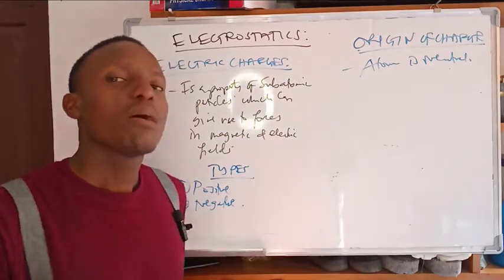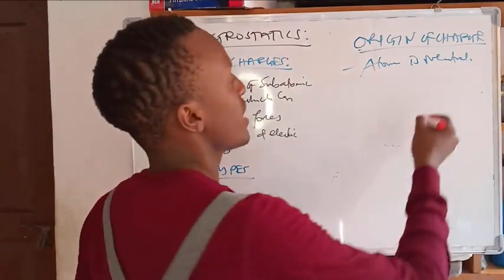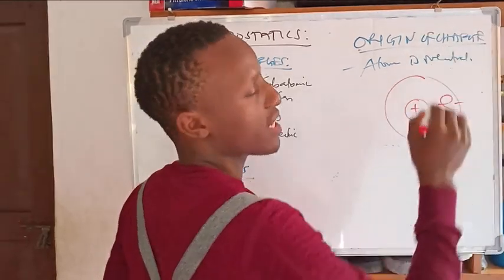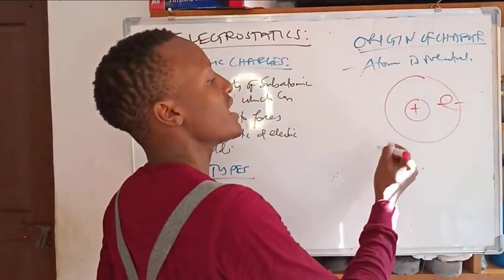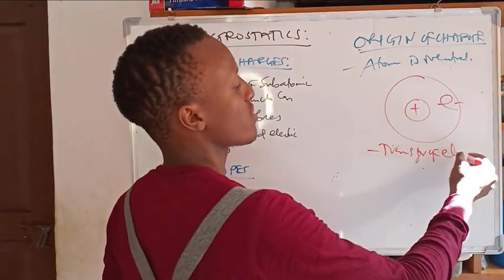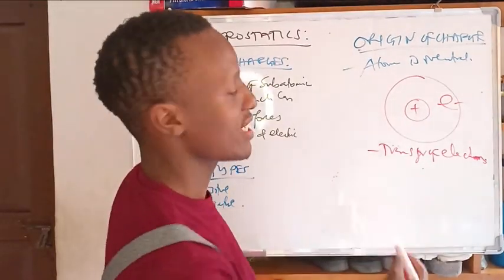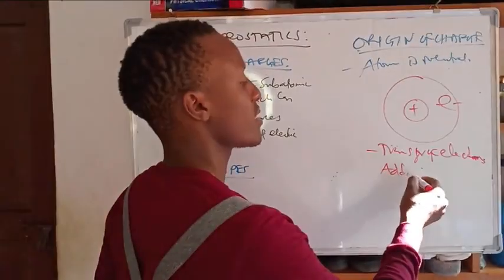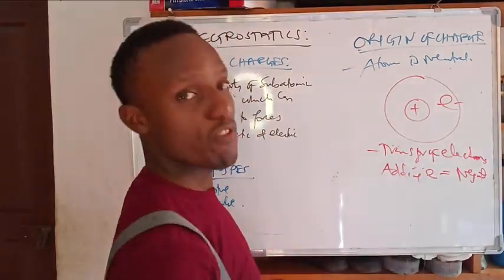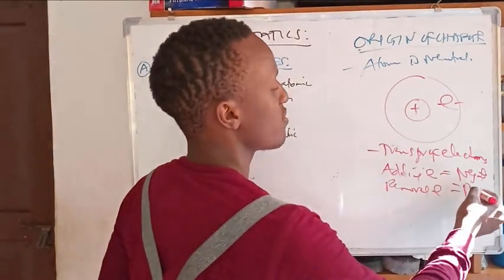Is that clear? Protons are inside the nucleus, so it's difficult to move them. They are not moved. Protons are inside the nucleus, but electrons are outside. So the origin of the charge is the transfer of electrons. When electrons are added, that will be negative charge. When electrons are removed, this becomes positive.